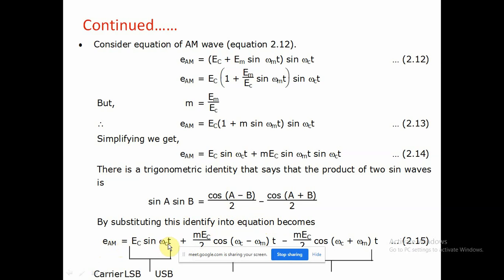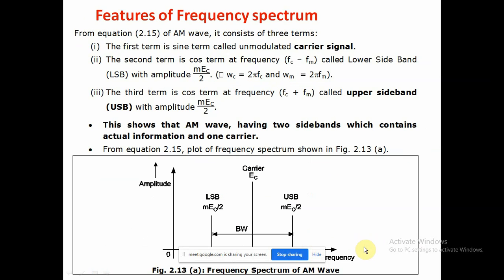By substituting this identity into the equation, we get the equation of amplitude modulation: EC sin omega ct, related to the carrier, M EC by 2 cos omega c minus omega m t, related to the lower side band, and M EC by 2 cos omega c plus omega m t, related to the upper side band. And this is the frequency spectrum.